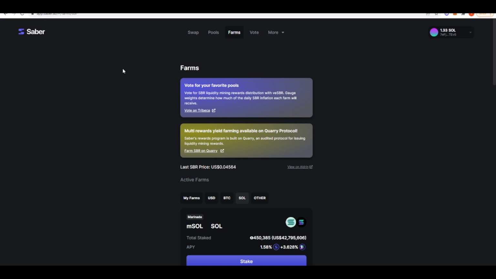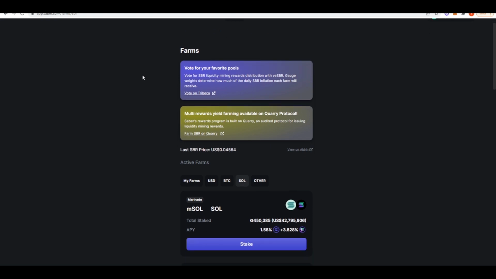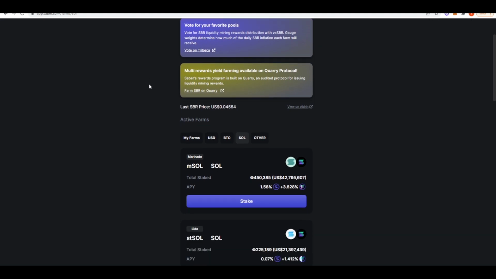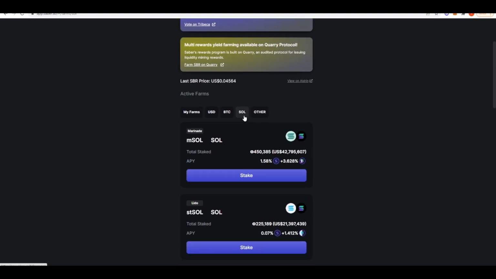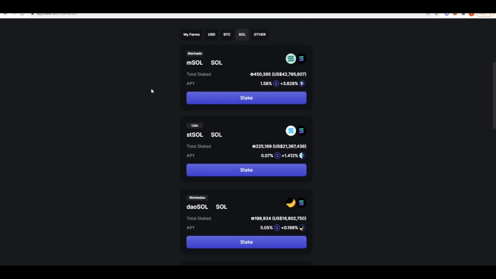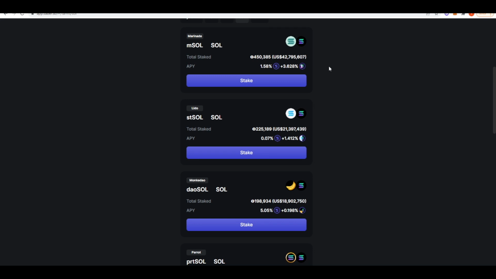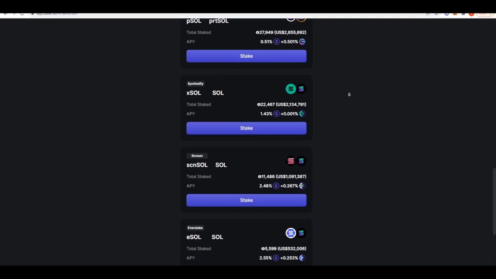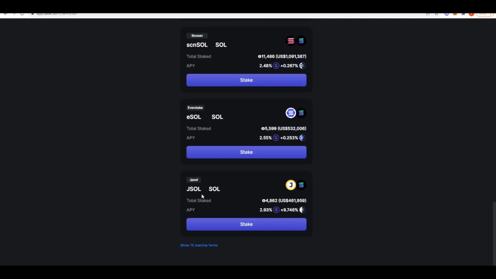So the first place we're going to take a look is Saber. Saber Finance is the Curve Finance of Solana. It's the dominant stable swap platform here, and basically I would say it's the backbone of Solana DeFi because a lot of stuff actually takes its roots from Saber Finance. If you go to farms and then click on SOL here, if we scroll down, we can see that the APYs you're getting here are quite low until we get all the way down to the bottom, and that's for JSOL SOL.